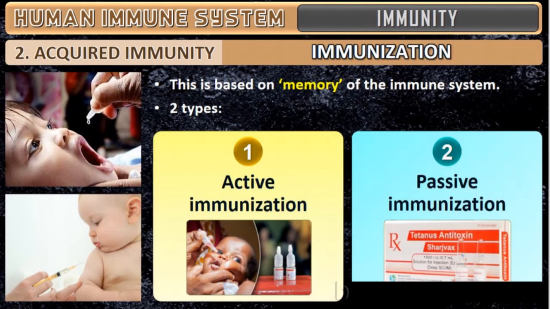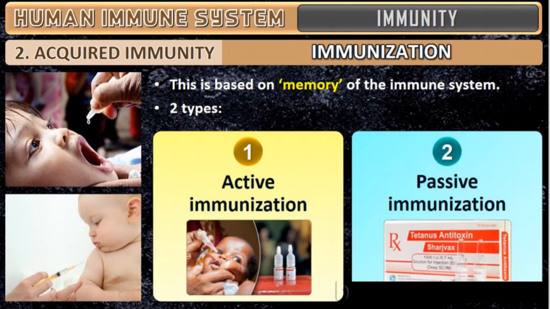Okay. So the next is immunization. Vaccination and immunization, you would have come across when you were within 5 years, the government announced to put the polio drops. If polio drops are put, that is also said to be active immunization.